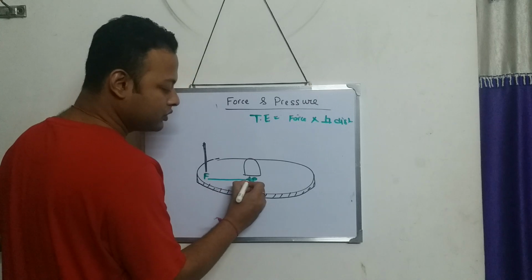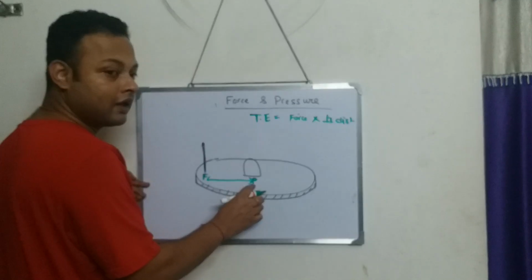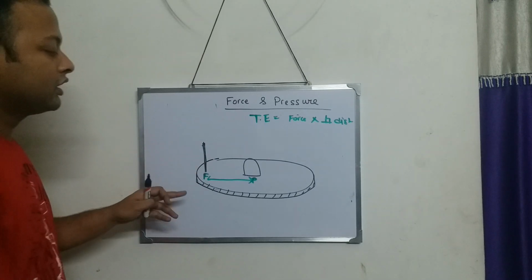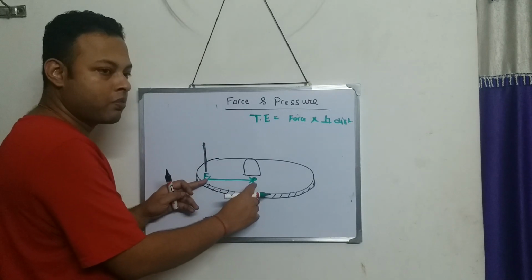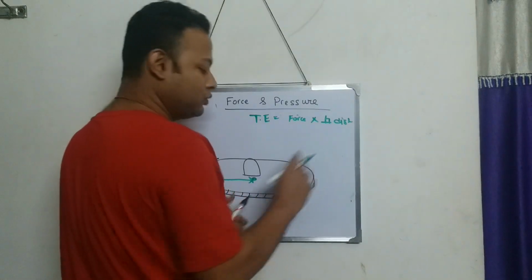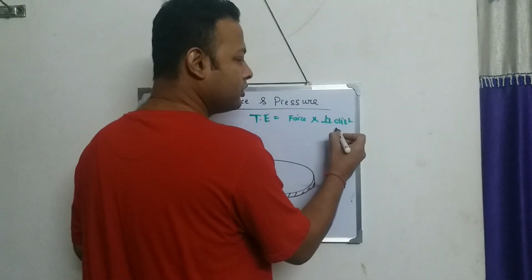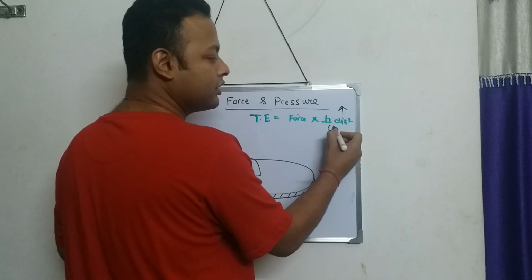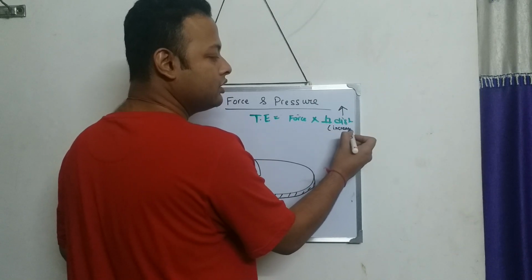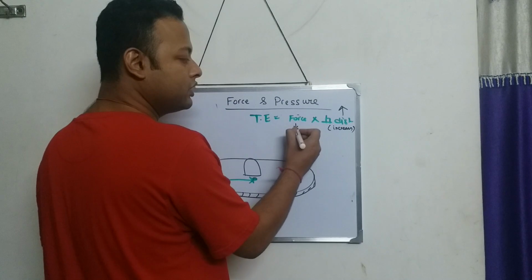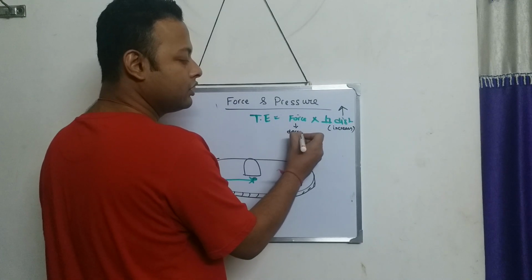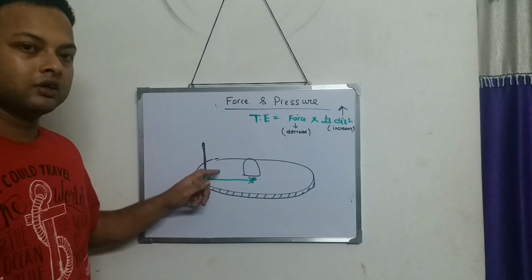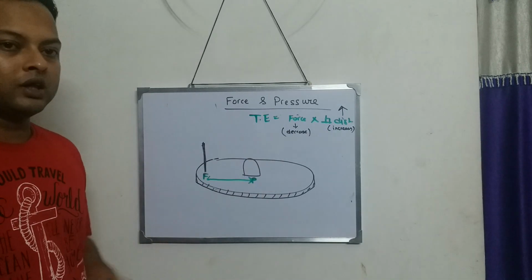Perpendicular distance between the pivoted point and the point of application of force. Now if the stick is over here, the perpendicular distance increases, and if this value increases, correspondingly the force will decrease. So we need to apply less force to turn this wheel.